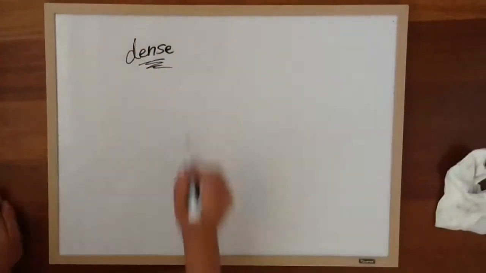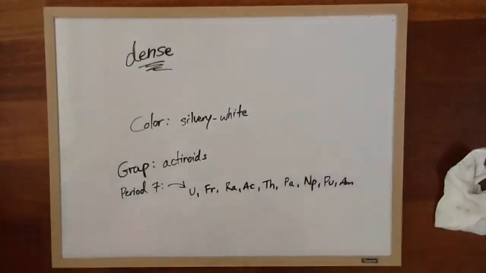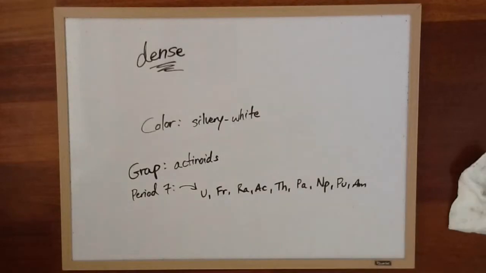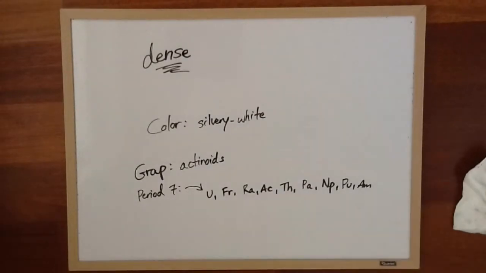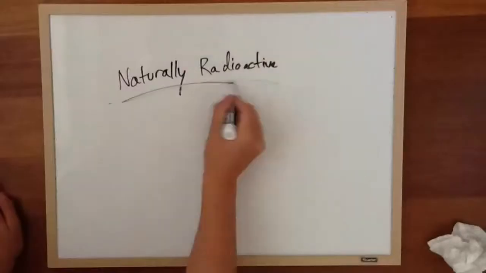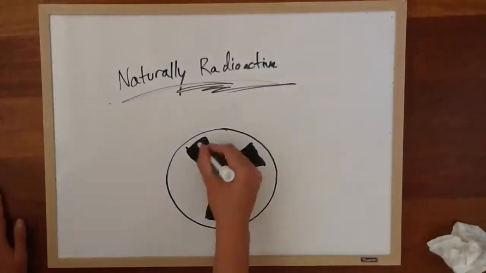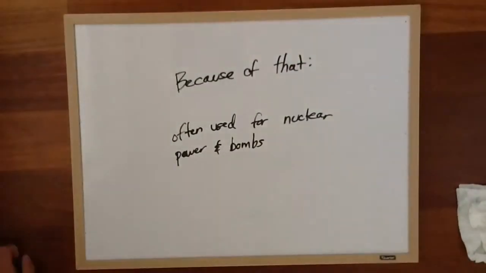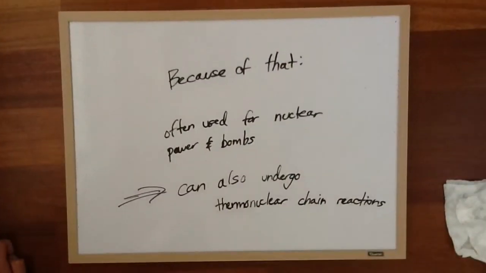Traits and characteristics. Uranium is a very dense, silvery white element in the actinoid group. It's in period 7, which also contains francium, radium, actinium, thorium, and many other elements. Uranium is naturally radioactive. Because of that, it's often used for nuclear power and weapons. It can also undergo thermonuclear chain reactions.